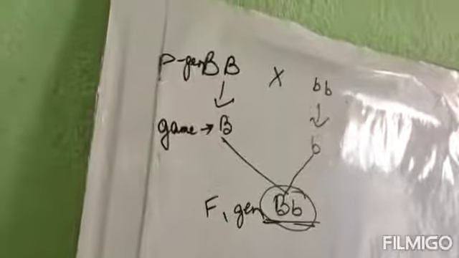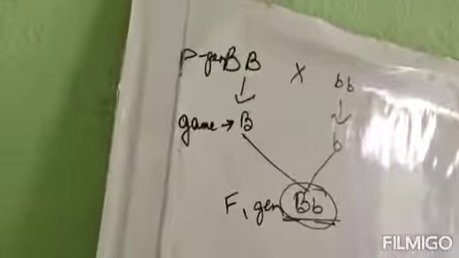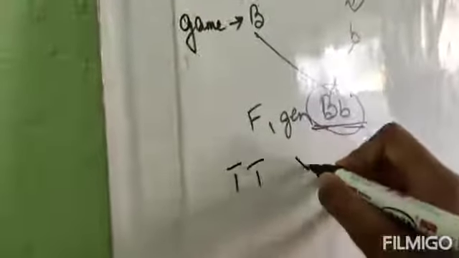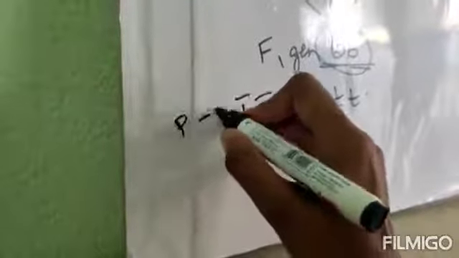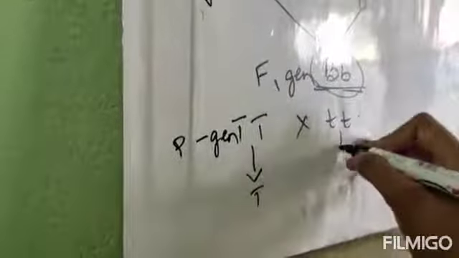Number 5, what will be the character of the F1 generation if we cross a pure tall and a pure dwarf plant? Similarly, like this, pure tall and pure dwarf. Got it? This is again the P generation. Right now the gametes are coming out.